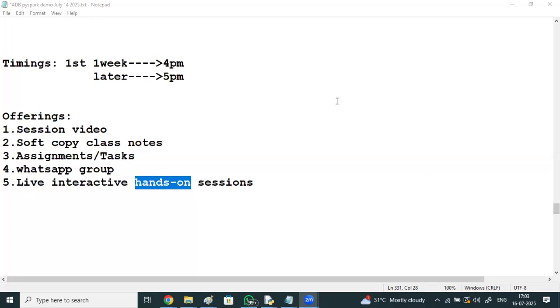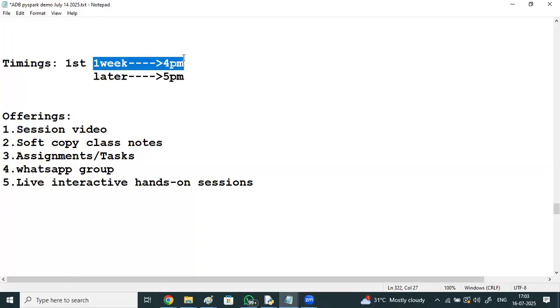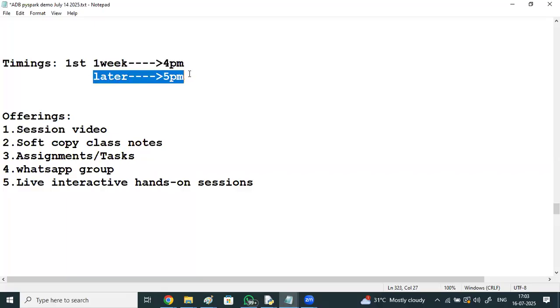Then only. And people who have already enrolled in Azure Data Engineering can attend directly. In that Azure Data Engineering package, Databricks PySpark is part of it. Okay. Any other queries? Let me make the timings clear once again. For the first 1 week, it will be at 4 p.m. After 1 week, the sessions will be at 5 p.m. up to the end of the course. Make it clear about the timings.